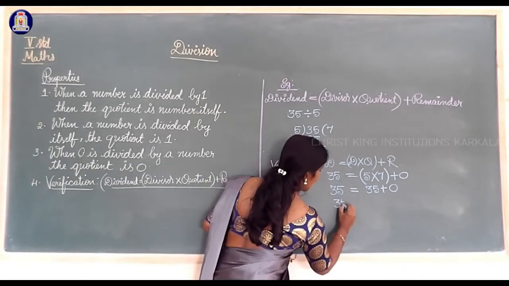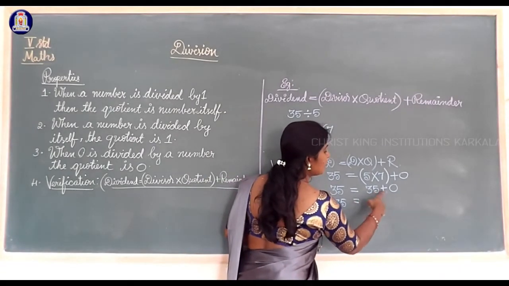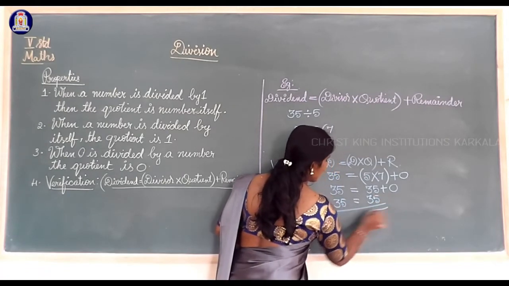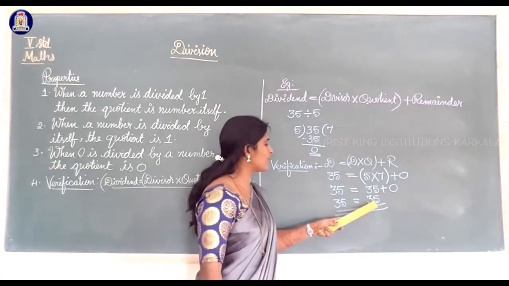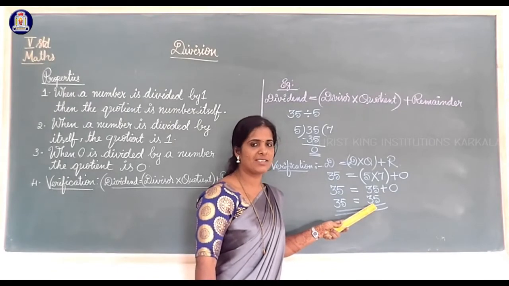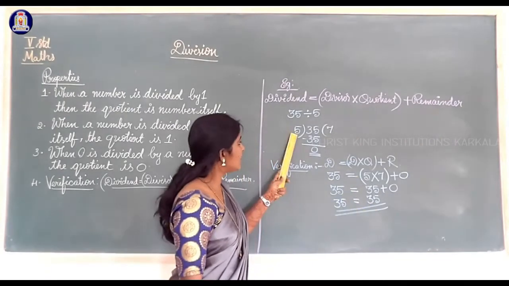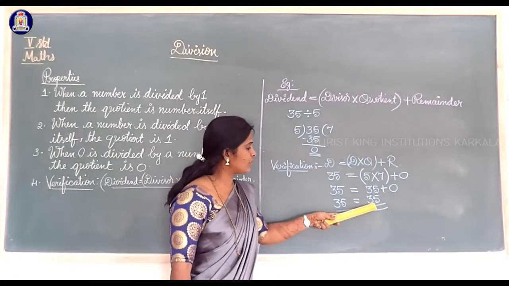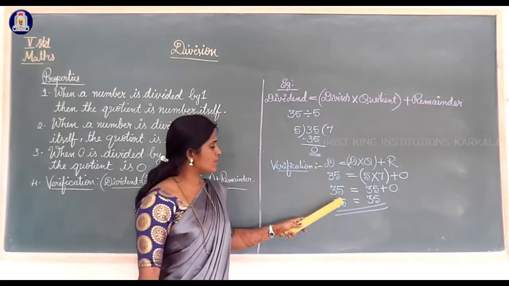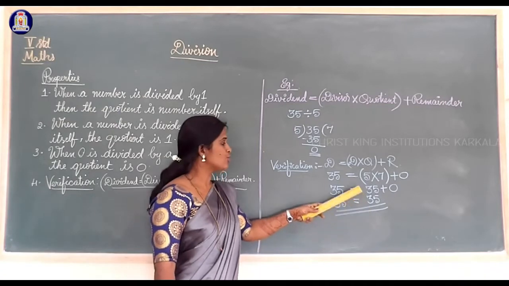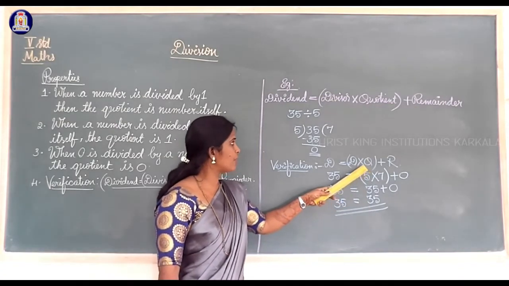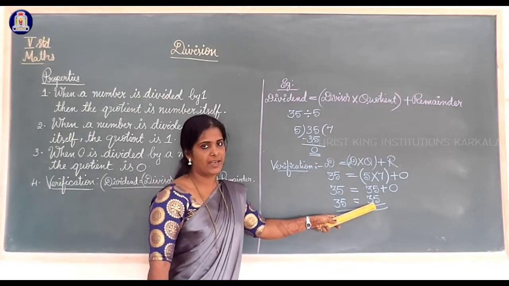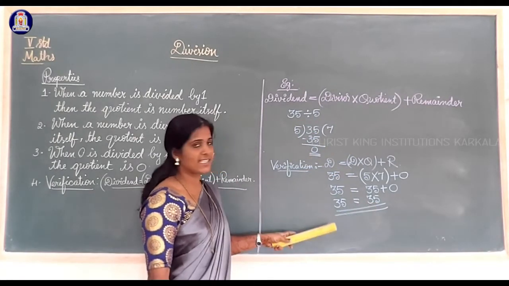Then 35 is equal to 35 plus 0, 35. Did you get the same answer? 35 is equal to 35. Yes. So this division is the correct answer because 35 is equal to 35. After verification also we got the same answer. So always when we are using this verification formula, you will get the same dividend. Okay. Now one more example I will show you.